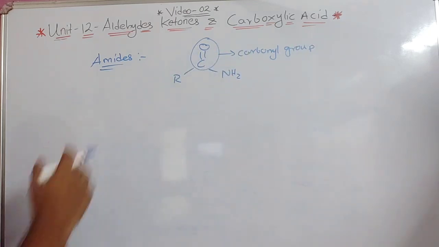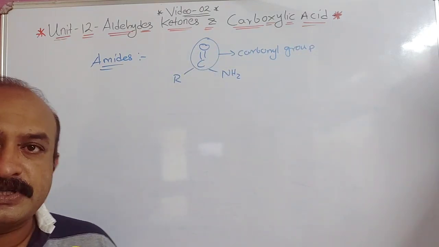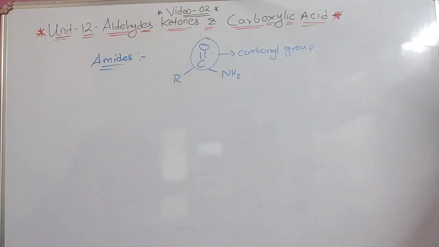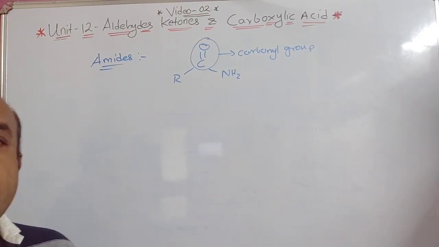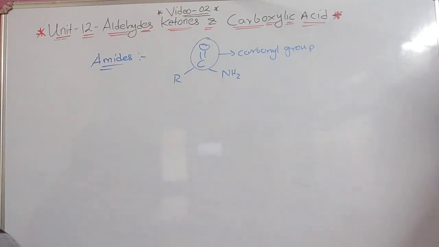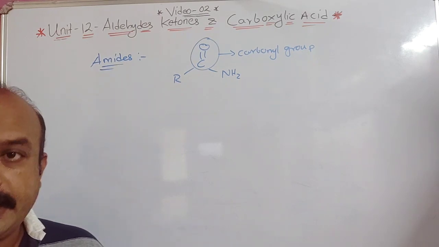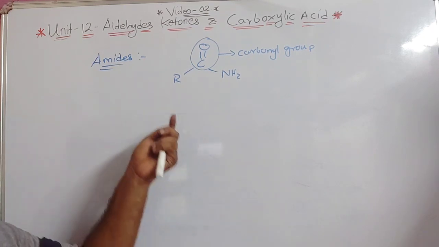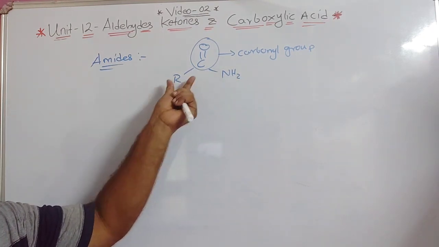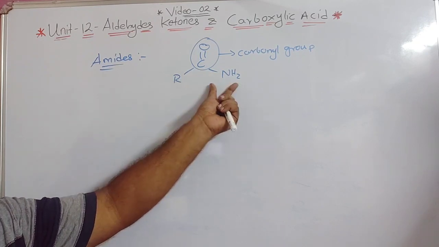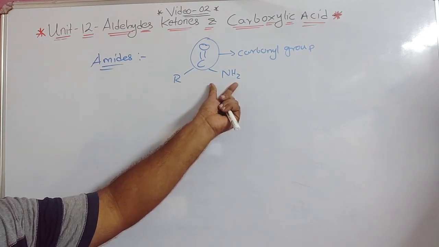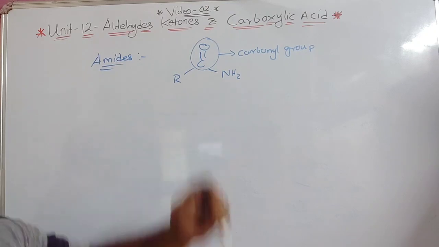You can write it down: if the carbonyl carbon is bonded to a carbon or hydrogen, and to the nitrogen of an amino group, that is NH2, the compound is called an amide.